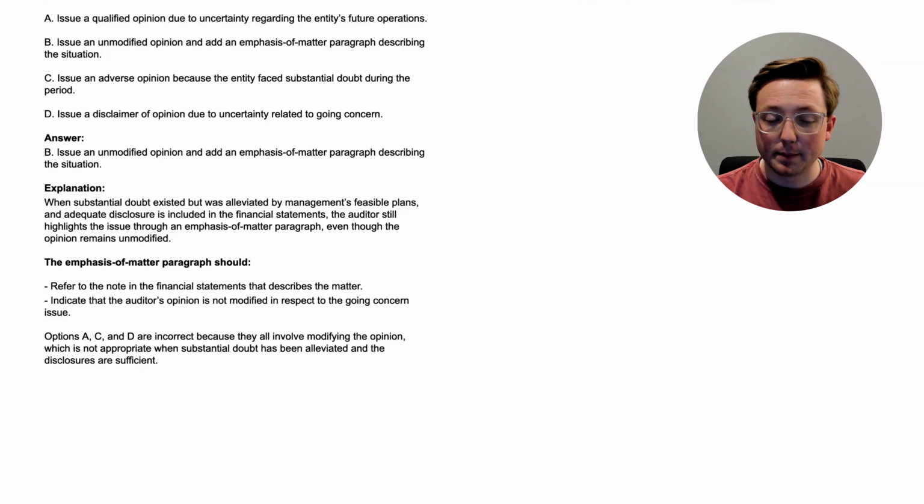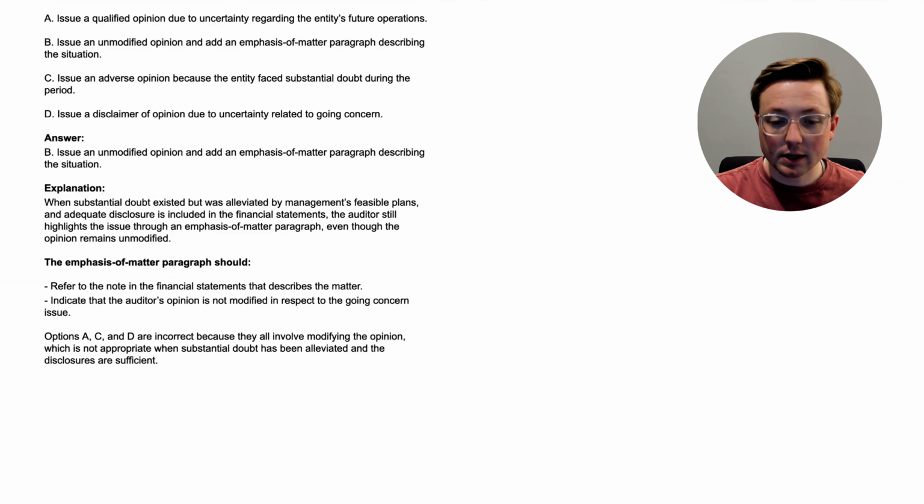So this emphasis of matter paragraph, when they issued an unmodified opinion and the going concern was alleviated, needs to refer to the note in the financial statements that describes the matter, and it needs to indicate that the auditor's opinion is not modified in respect to the going concern issue. So they are going to explicitly say this is an unmodified report and it is not going to be modified or affected by the fact that there was a going concern issue because it's been alleviated.